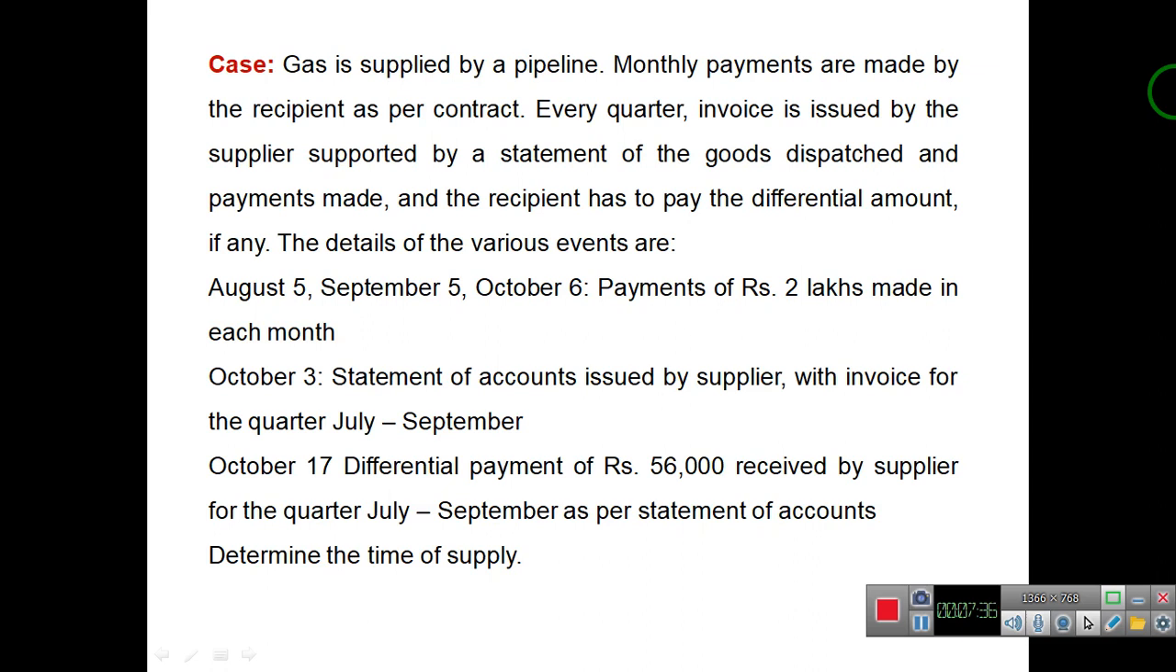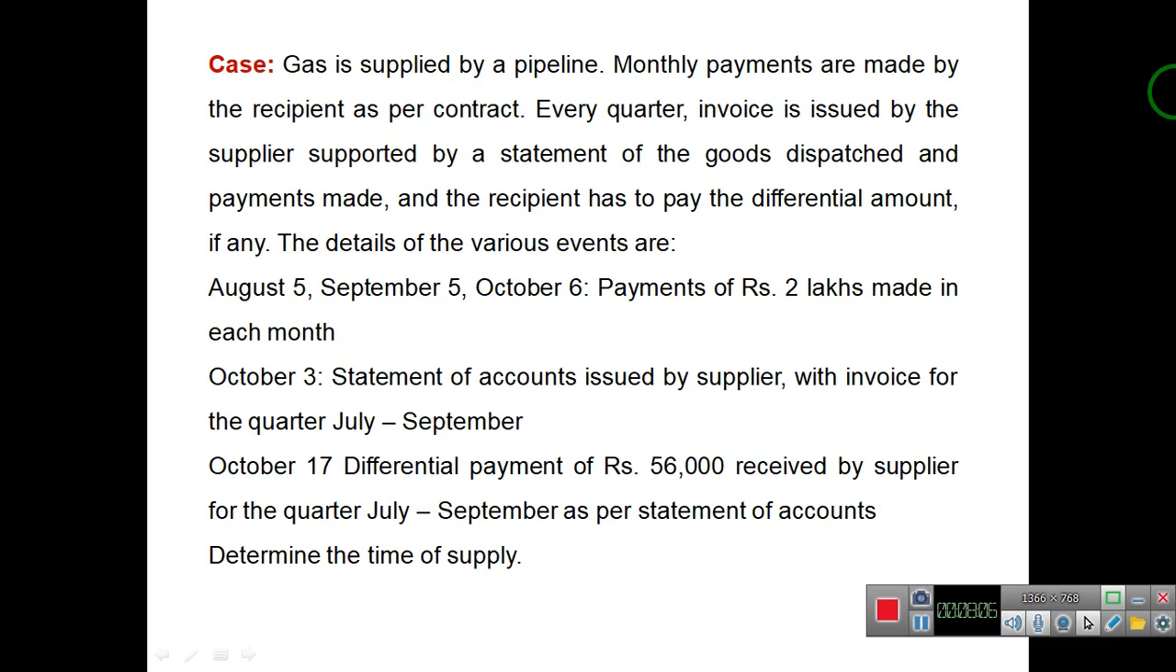The details of various events are: August 5, September 5, October 6, payment of rupees 2 lakhs made in each month. Statement of account issued by the supplier with invoice for quarter July to September is October 3rd, and on October 17, differential payment of 56,000 received by the supplier for the quarter July-September as per statement of accounts.